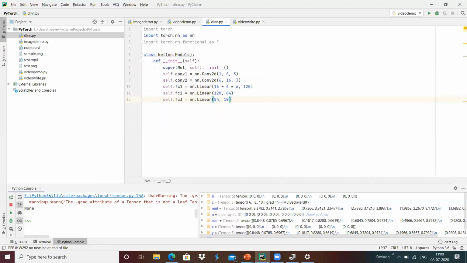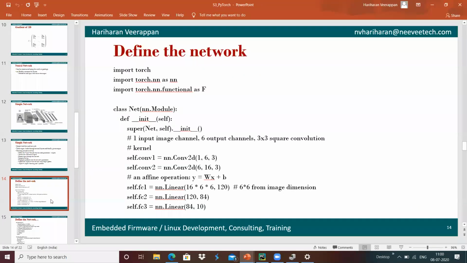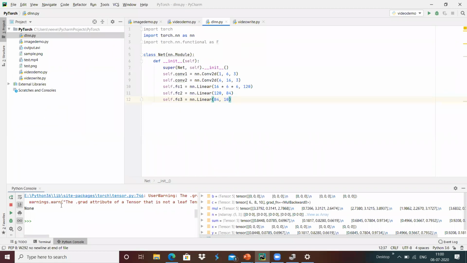We will see how we get this kind of output. The 120 output features of the first linear layer are provided as input to the next.